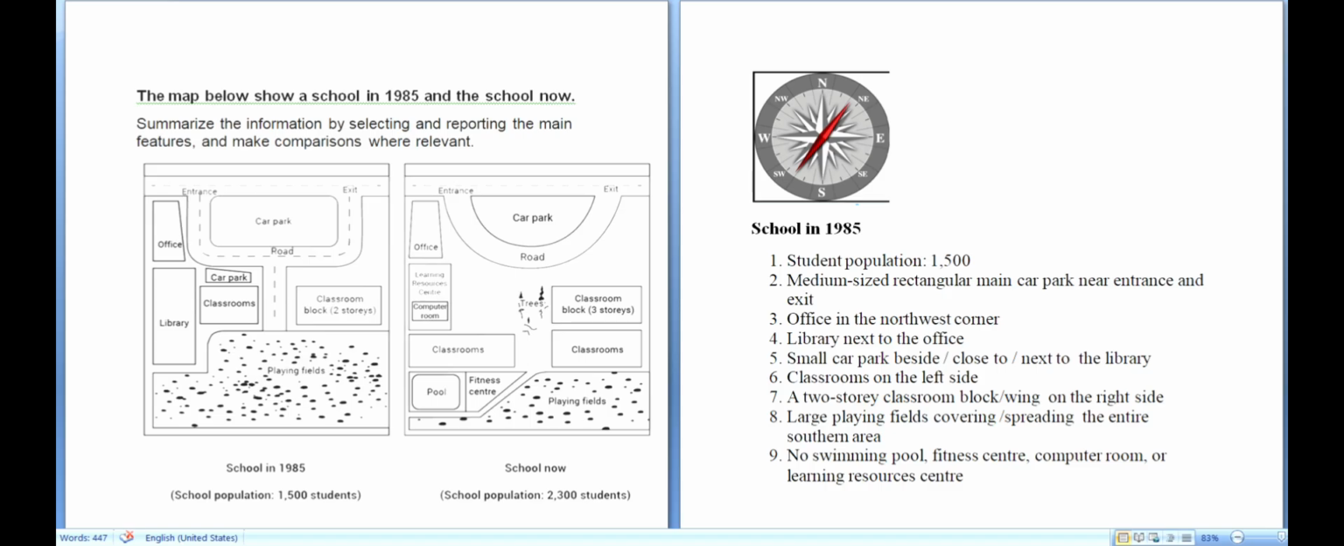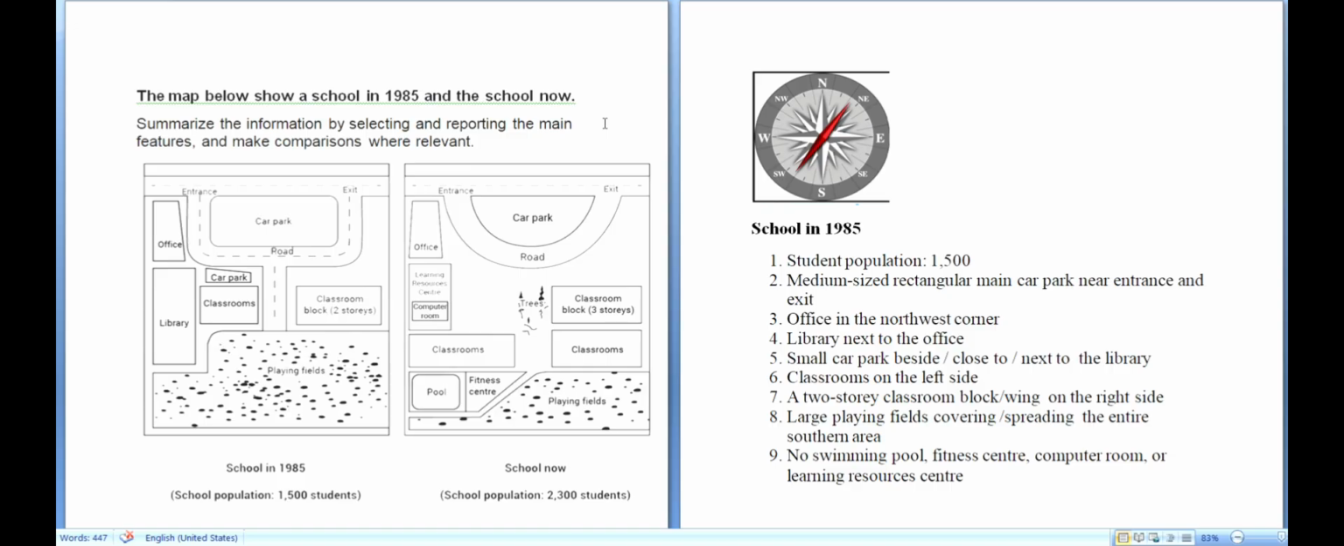Writing is never a problem. You all can write very well. And the sample answer which I am showing you now is also in the simplest language, but again it gives you a good score. Fine. So here we begin. What are we seeing? A map below shows a school in 1985 and the school now. So the school which is in 1985, that is one picture, and the school which is now.